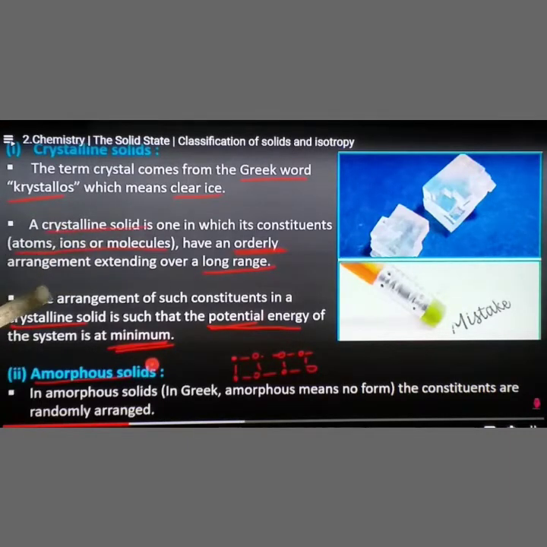Next, the arrangement of such constituents in a crystalline solid is such that the potential energy of the system is at minimum. That means if it binds very tightly, its potential energy is low. The atoms or particles never move from one place to another. That's why the potential energy of the system is at minimum. Next, we come to amorphous solids. In amorphous solids, the constituents are randomly arranged. Examples: glass, rubber, plastics, etc.